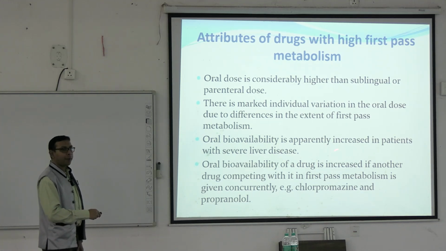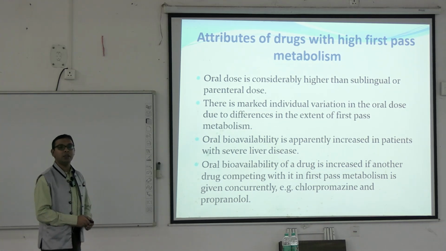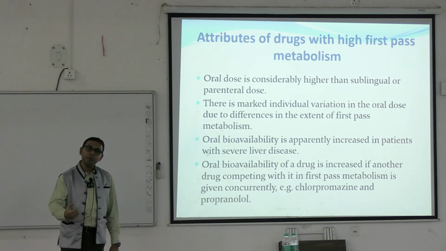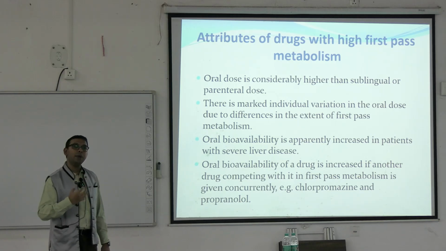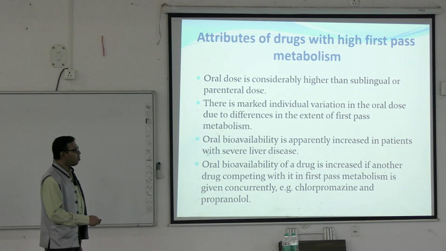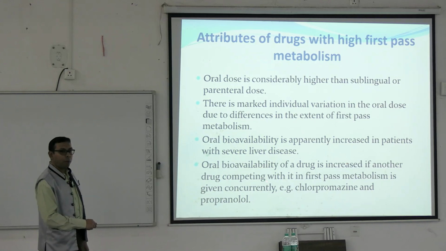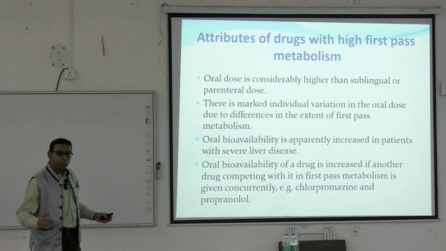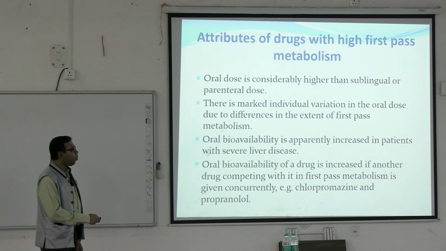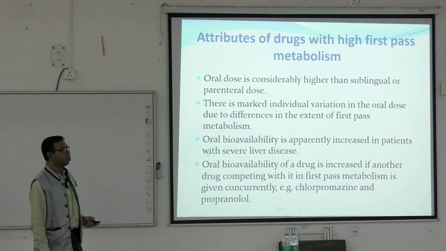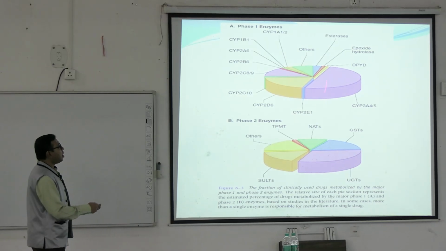Oral bioavailability is apparently increased in patients with severe liver disease. When there is severe liver disease, the liver enzymes will be less, so the metabolism is also less, and the drug will be more available in our body. Oral bioavailability of a drug is also increased if another drug competing with it in first pass metabolism is given concurrently. Same thing, drug-drug interactions. Example, chlorpromazine and propranolol given together. That may happen.